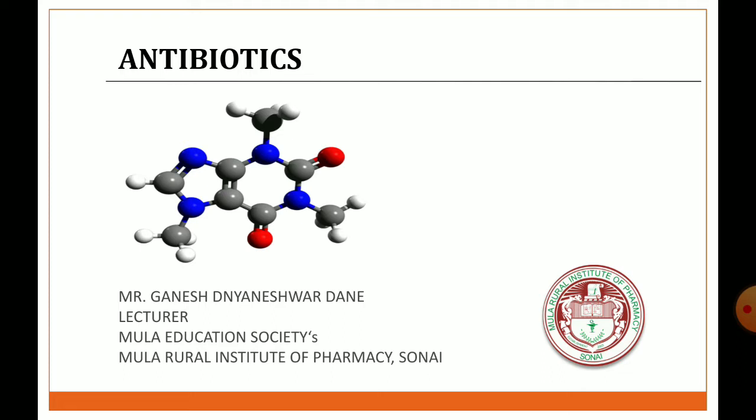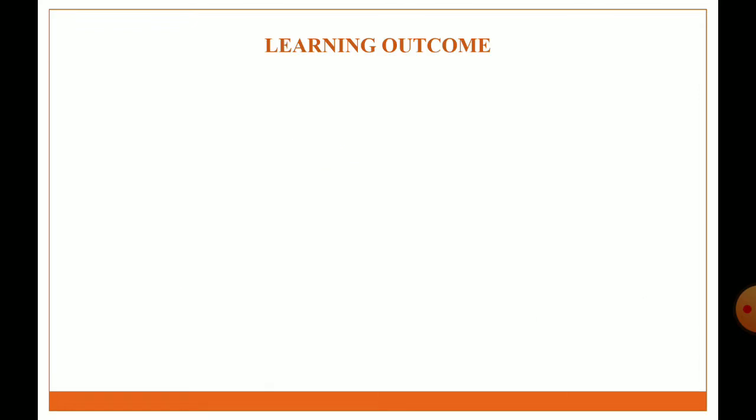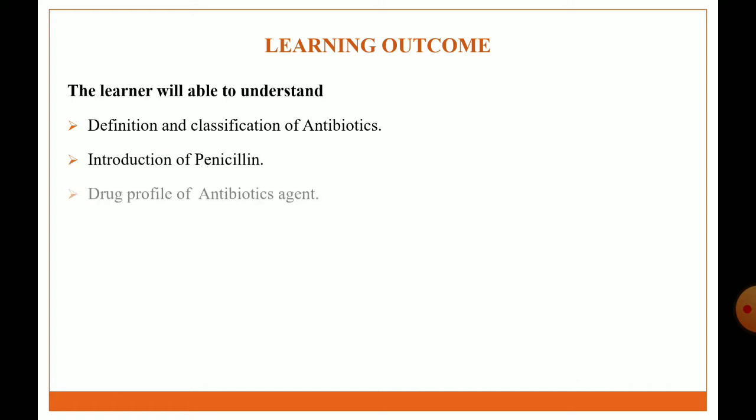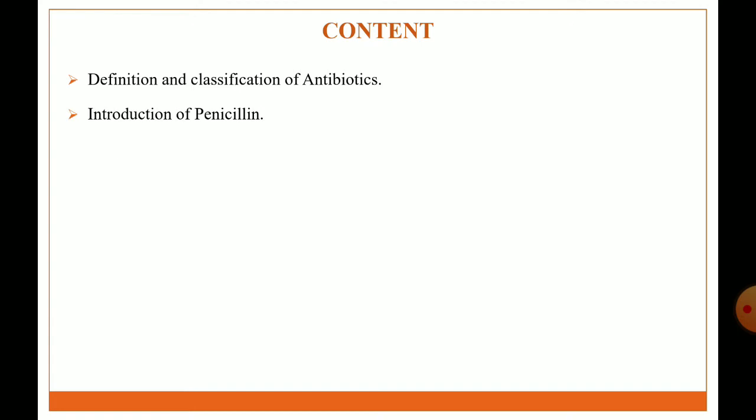In this lecture, we discuss antibiotics. Learning outcome of lecture: after the completion of this lecture, the learner will be able to understand the definition and classification of antibiotics, introduction of penicillin, and drug profile of some antibiotic agents. Content of lecture: definition and classification of antibiotics, introduction of penicillin, drug profile of antibiotic agents.